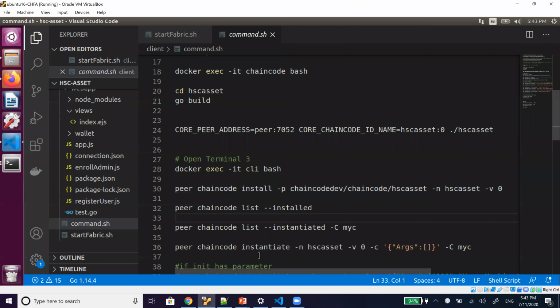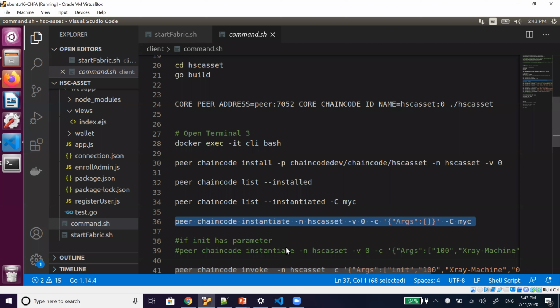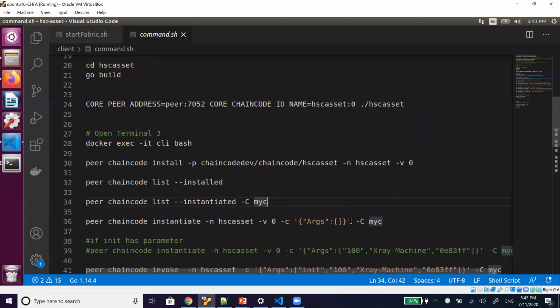After installing, we have to instantiate. This is a one-time activity. After the installation, we have to instantiate the chain code. Here we don't have to provide any argument, as I told you that the init method is not taking any argument.